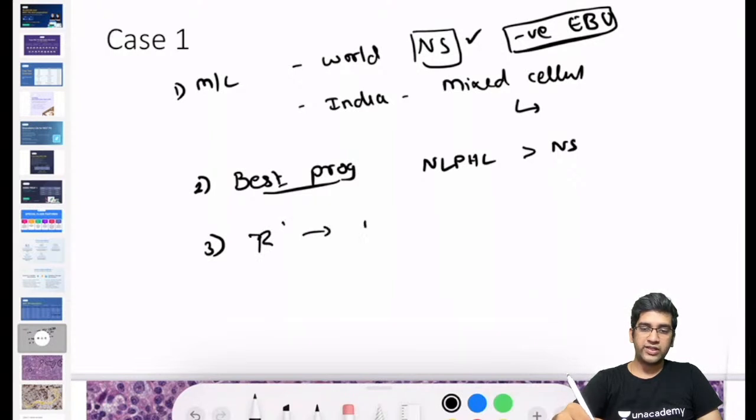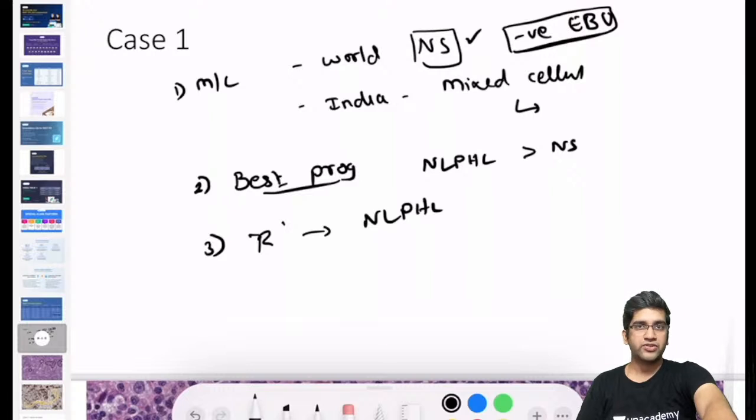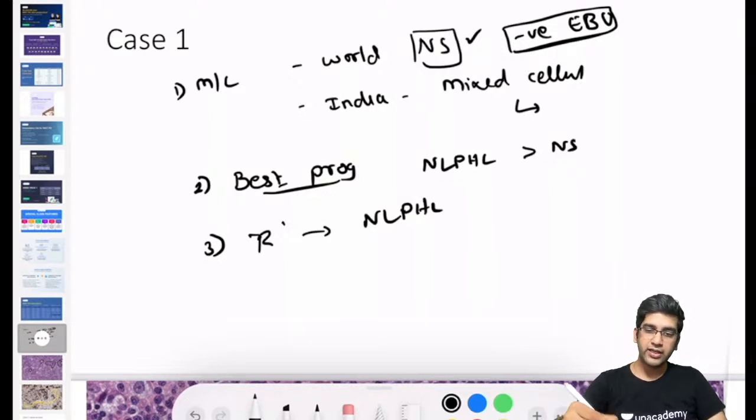Rituximab can be given only for NLPHL. It cannot be given for a classical Hodgkin's lymphoma, right? Because classical Hodgkin's lymphomas are negative for CD20, so rituximab is not going to work for a classical Hodgkin's lymphoma, right?